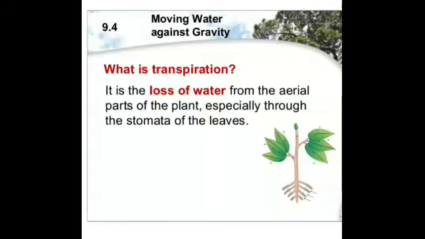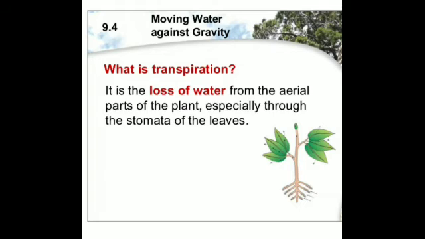Next is transpiration. Now we all know that whatever water is being absorbed through the roots, there is no specific time or duration for it. It is a continuous process. The roots keep on absorbing water depending on the concentration of the water molecules inside the roots. So the water goes to all the parts of the plant, and the plants utilize and retain only a small amount of water because they use it for the process of photosynthesis.